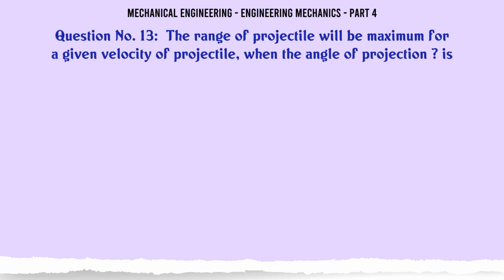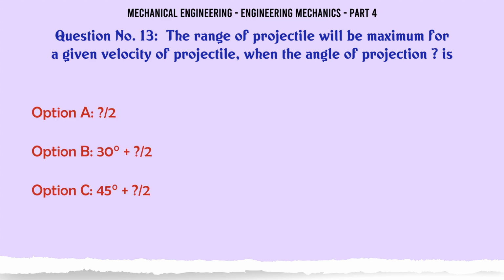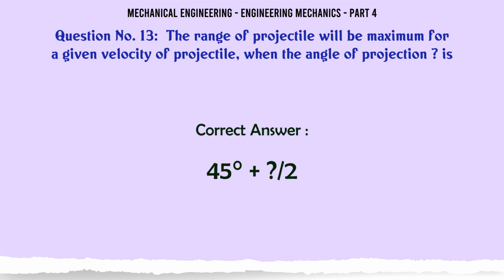The range of a projectile will be maximum for a given velocity of projectile when the angle of projection is: A. 30°, B. 35°, C. 45°, D. 60°. The correct answer is 45°.